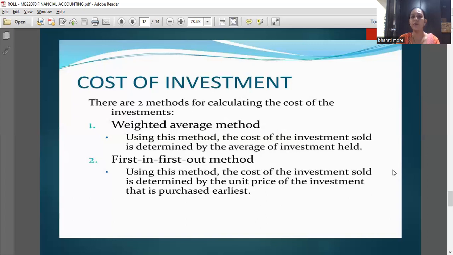Using the average method, the cost of investment sold is determined by the average of investment held. And using the first in first out method, the cost of investment sold is determined by the unit price of investment, that is the earliest purchase.